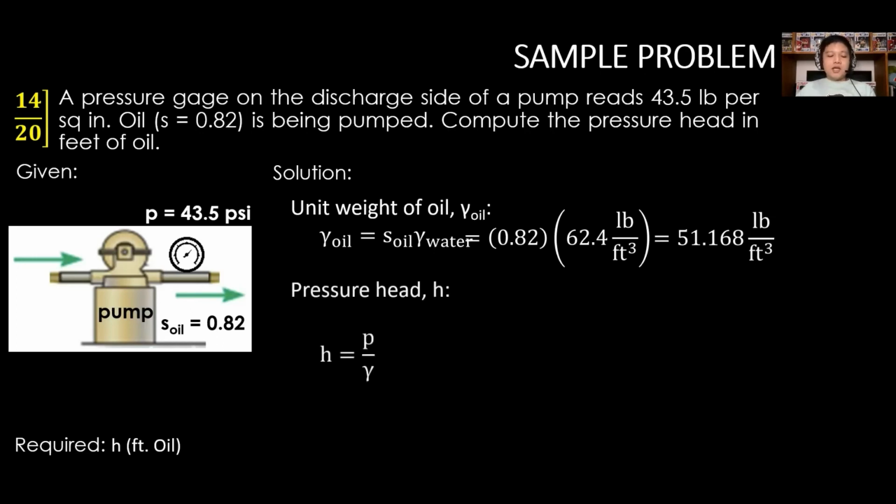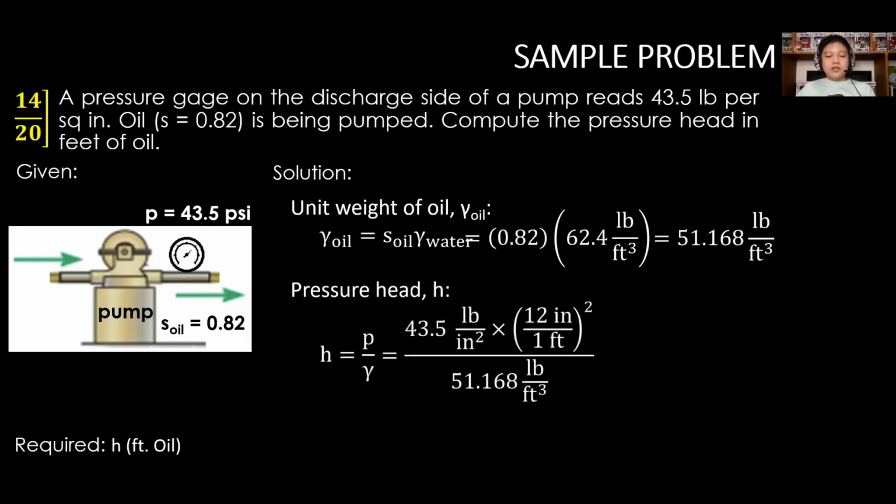So for pressure head, H is equal to P all over gamma, or the pressure all over the unit weight of that specific fluid. Substitute the pressure, that is 43.5 psi, and convert to PSF. Then divide this with the gamma of oil, that is 51.168 pounds per cubic foot. Thus, the equivalent pressure head is equal to 122.42 feet of oil.